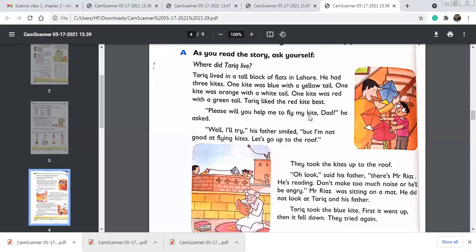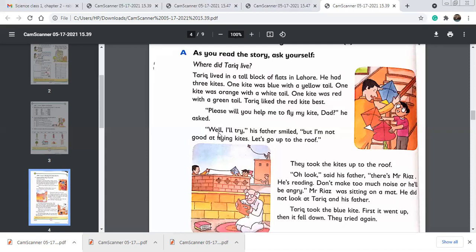This sentence has been asked by Tariq. So what did he say? "Please, will you help me to fly my kite, Dad?" he asked. You can see all the three kites here. One is blue with a yellow tail, one is red with a white tail, and one is orange with a white tail, and the last one is red with a green tail, and he liked this kite the best.